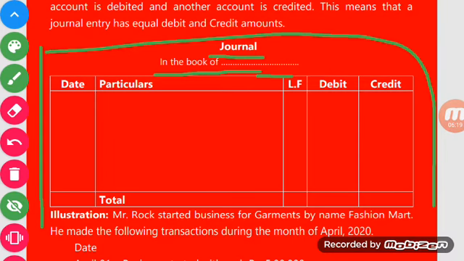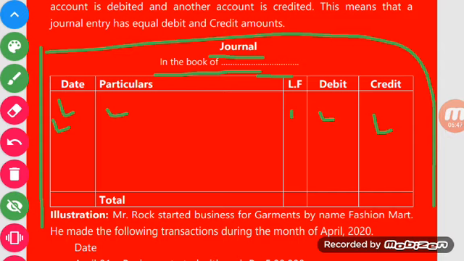The first column is for date, the second column is for particulars, the third column is for LF, the ledger folio number, the fourth column is debit, and the fifth column is credit. These are the total 5 columns included in the format of a journal. In the date column, we will write the date on which the transaction happened.